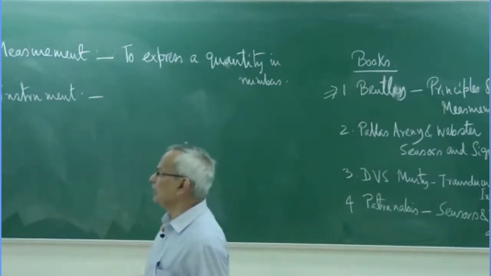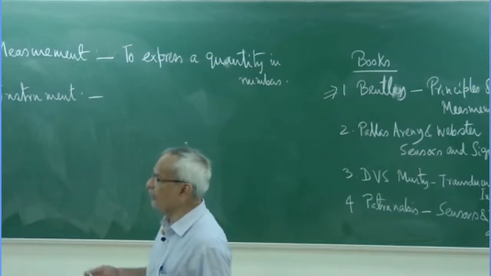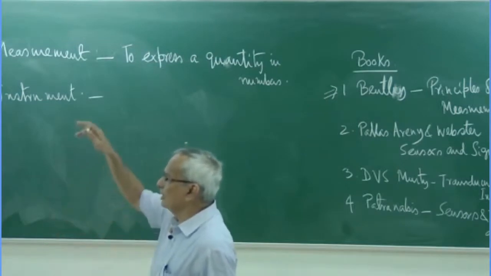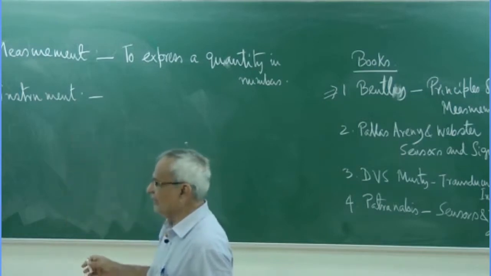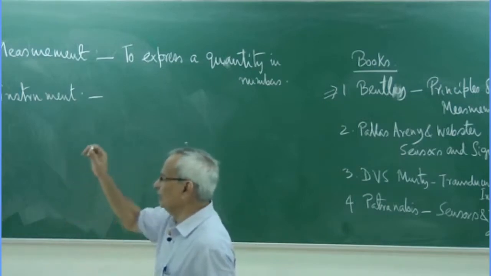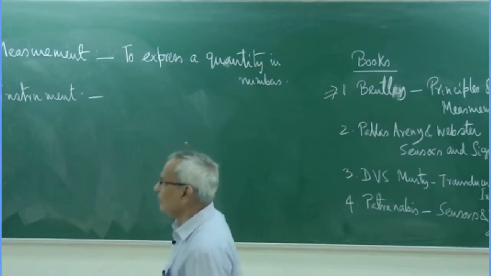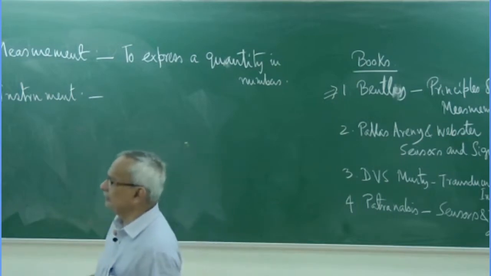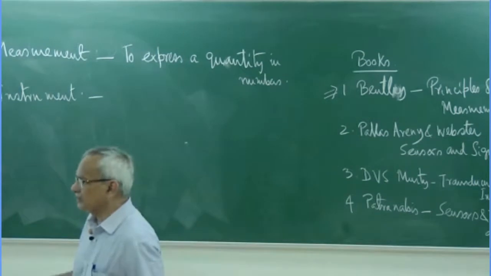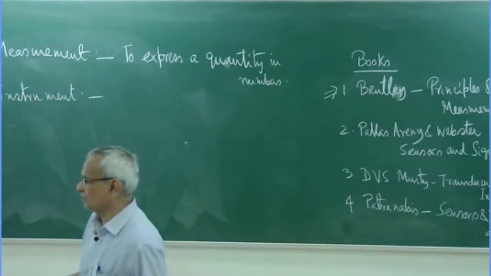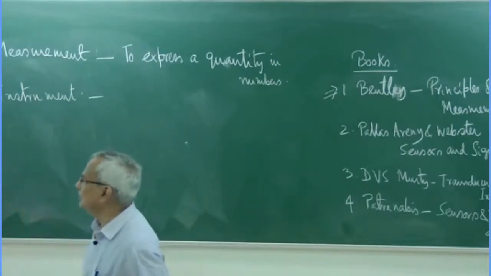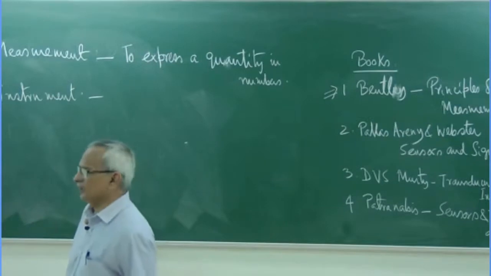The input is temperature and the output is the expansion of the mercury column on a graduated scale. Similarly, the pressure gauge, or rather a barometer, measures the variation of atmospheric pressure, which is converted into some scale.